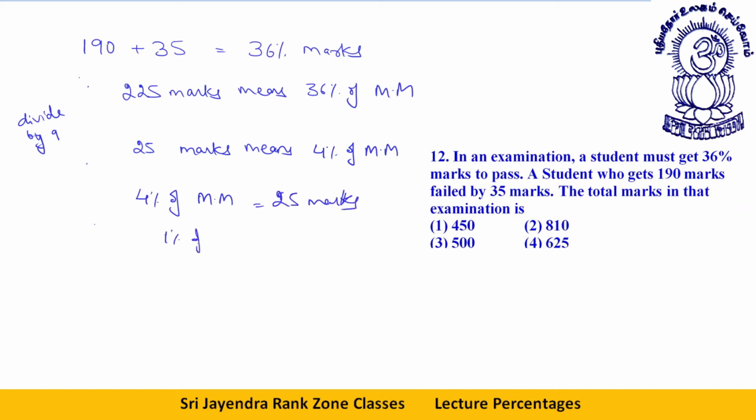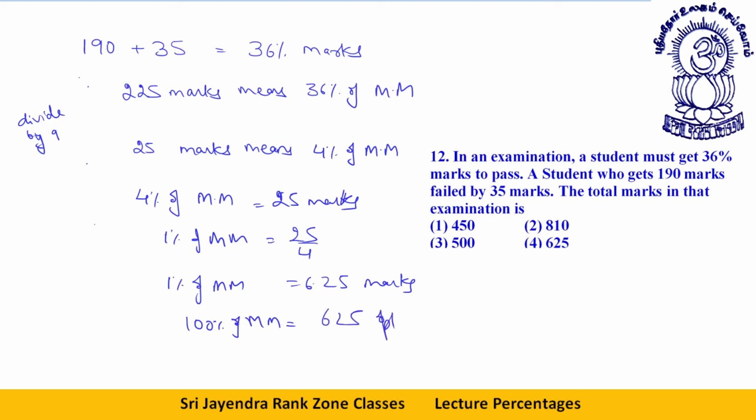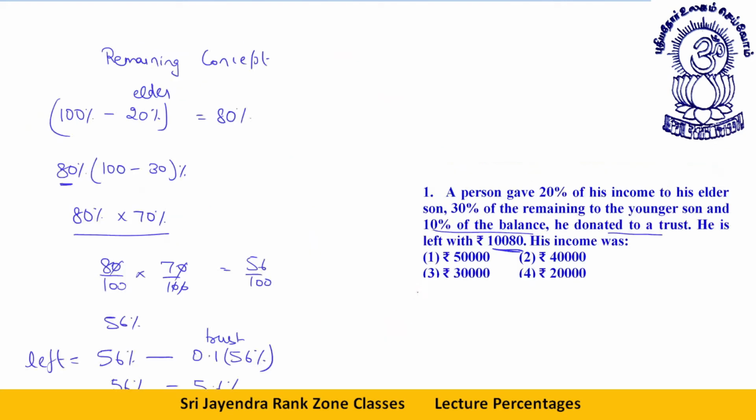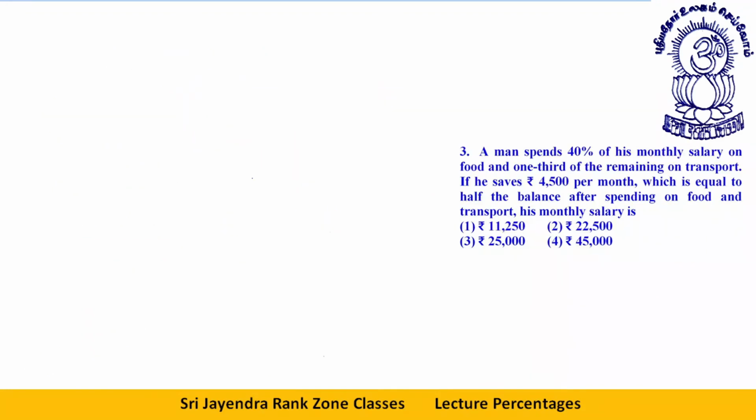So 1% of maximum marks will be how much? 25 by 4, that will be 6.25 marks. 100% of maximum marks will be how much? 625. Let's do this question first, then I'll get back to that one again.